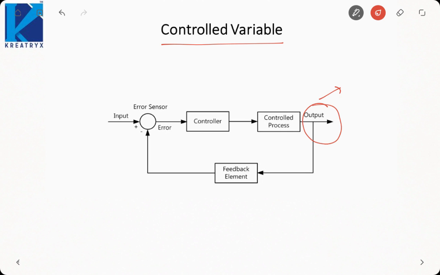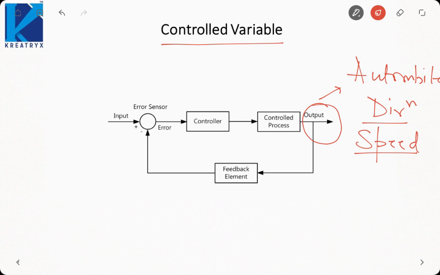controlled. So in case of an automobile, let us say direction can be the controlled variable, or what else can be the controlled variable? Speed can be the controlled variable. So these two variables we control in case of an automobile. So these two can be called controlled variables. Controlled variable is nothing but the output of the system. Whatever quantity we are controlling, that is the output, will be called the controlled variable.